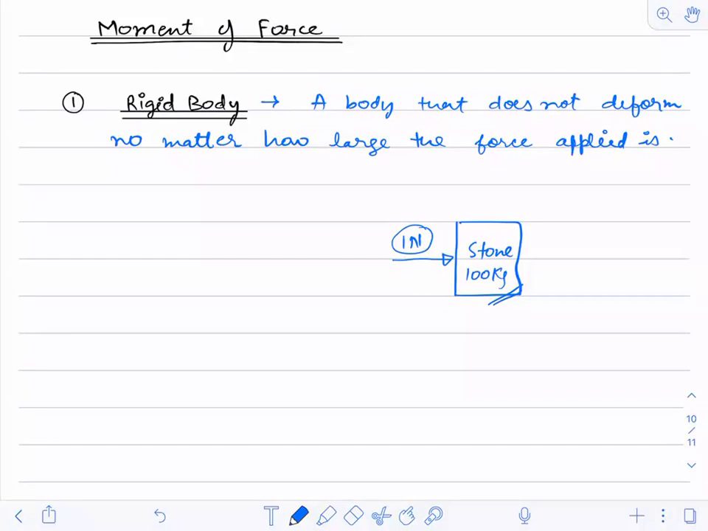This is also a kind of definition that you will find, and this is the one we are going to use. I hope you have understood this concept about the rigid body. Fine.